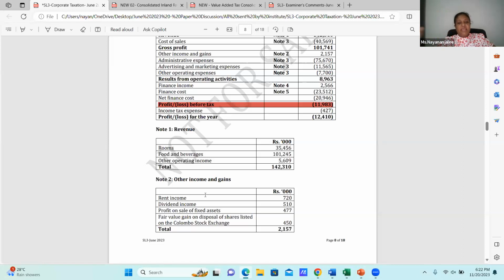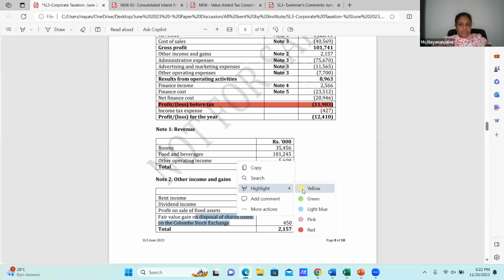And the profit on sale or disposal of the fixed asset, I know it's an accounting entry. I have to remove it from the profit before tax. And the fair value gain on disposal of shares listed on the Colombo Stock Exchange, rather than the fair value change.